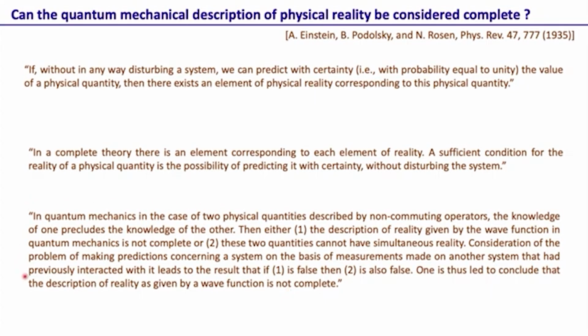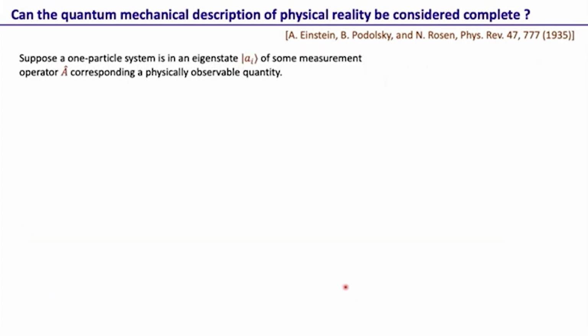So now we will go through the math and arguments again, what they have done in this paper to explain what they are pointing out here. Okay, so let's suppose we have a one particle system in an eigenstate a_i of some measurement operator A, corresponding to some physically observable quantity. Then we know that if A, the operator, acts on a_i, which is the eigenket, then we just get the eigenket with eigenvalue a_i. So the system remains unchanged, and further action of the operator A on this state yields the same value a_i, because this is an eigenket, so the state doesn't change.